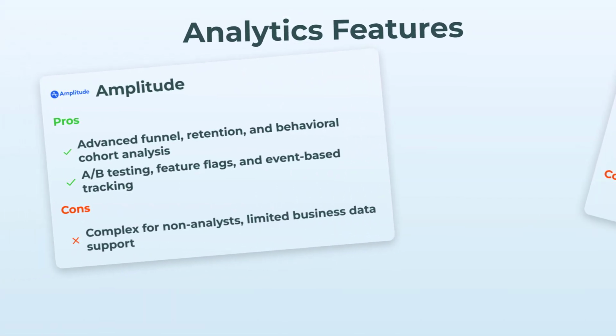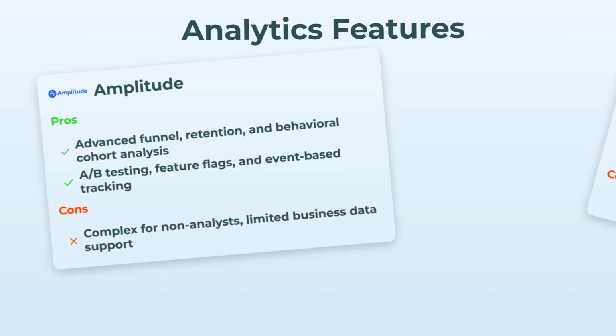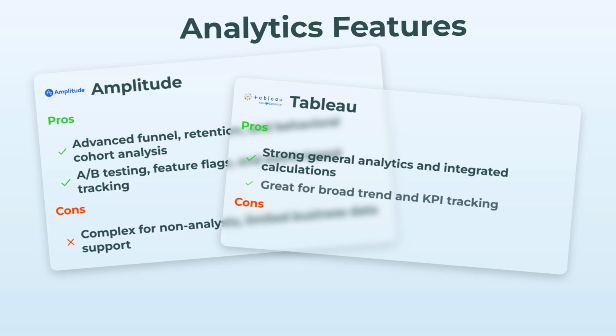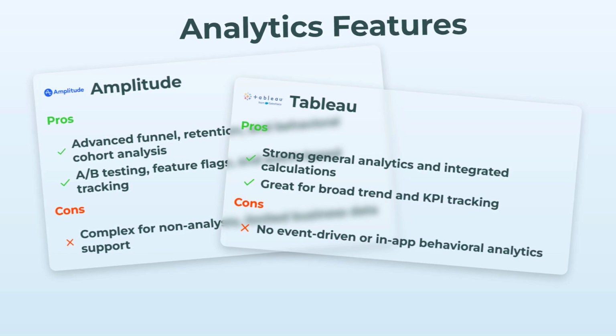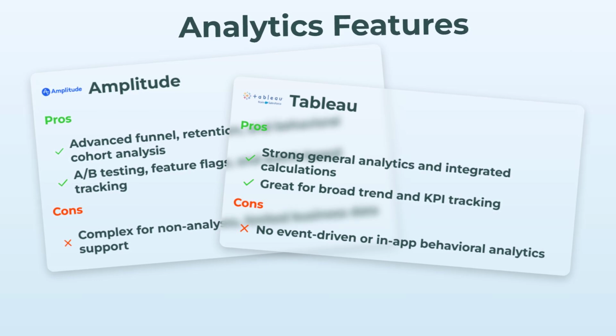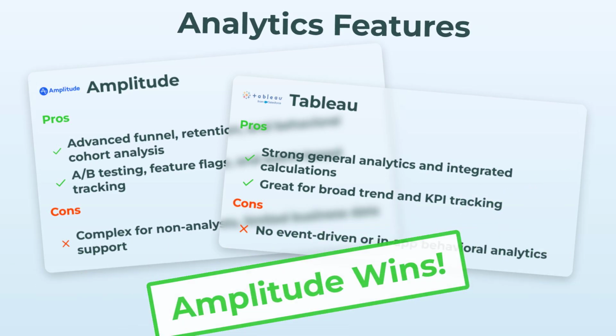Moving on, analytics features. Now, this is where Amplitude just flexes. Funnels, retention curves, behavioral cohorts. You can run A/B tests, set feature flags, track every event. Basically, if you want to know how your users tick, Amplitude is a beast. The flip side, not the best for classic business KPIs, and can get complicated if you're not an analytics pro. Tableau's solid for general analytics, great calculations, awesome for tracking trends and KPIs at the business level, but event-driven stuff or detailed behavioral analysis? Nope. So yeah, Amplitude wins this round, hands down.